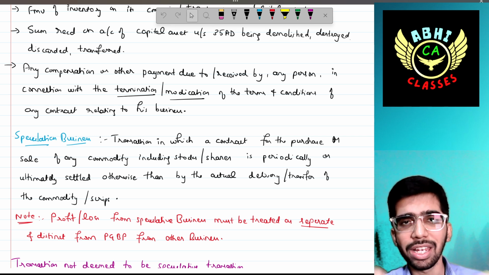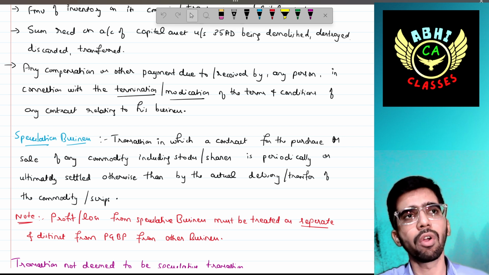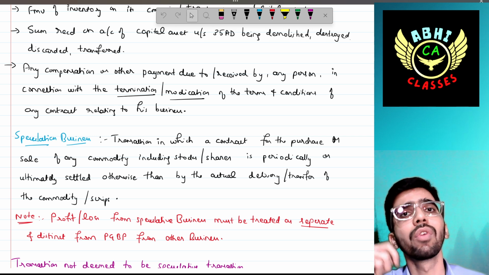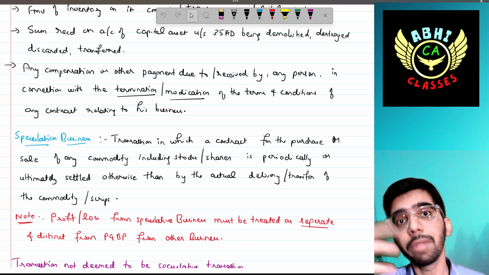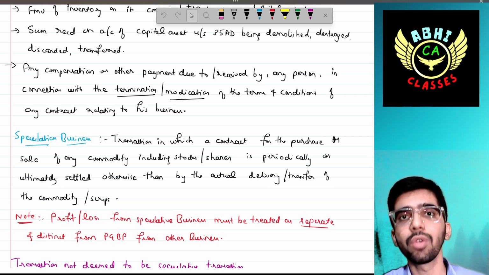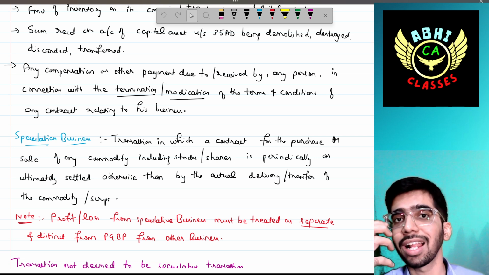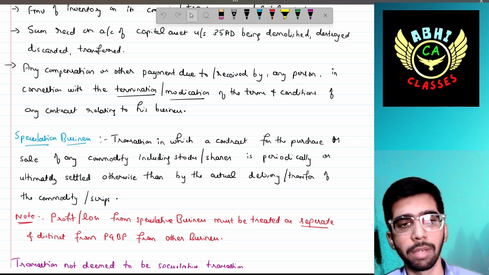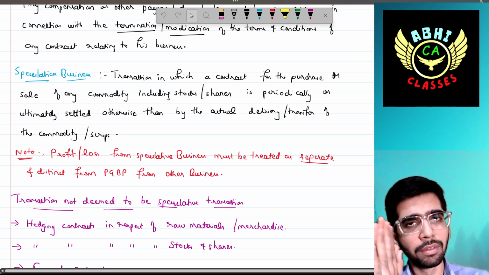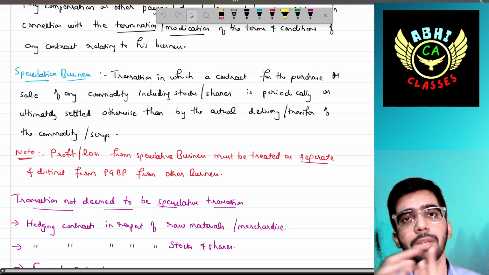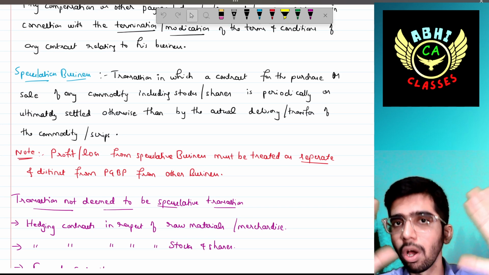If you are entering into any contract and you need to modify or terminate that contract, and you receive any amount from the opposite party, then that also is to be treated as PGBP. These are all the items of income to be treated as PGBP, not under any other heads of income. I hope you have understood.